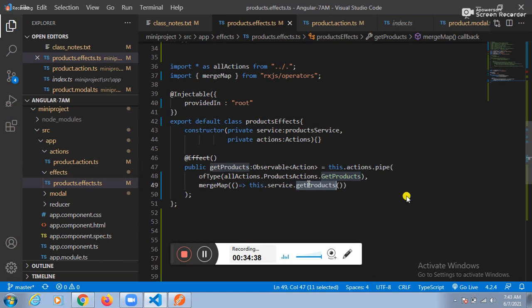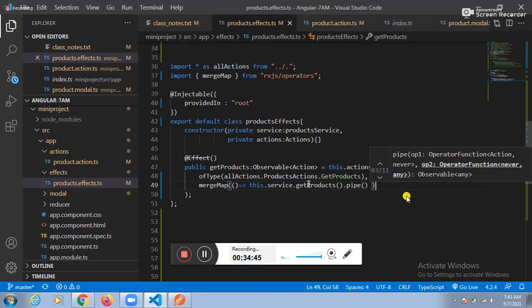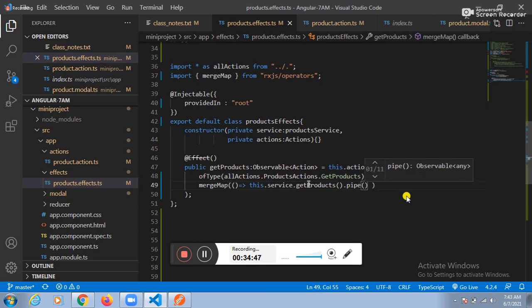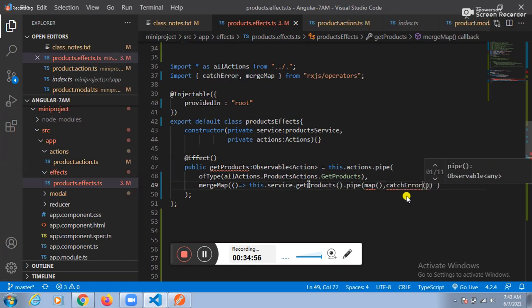Error response. To catch that one, which function do we need to call? The pipe function. To catch the positive response, which function do we need to use? The map function. To catch the error response, which function do we need to use? The catchError function. We need to use one function, and the function is catchError.